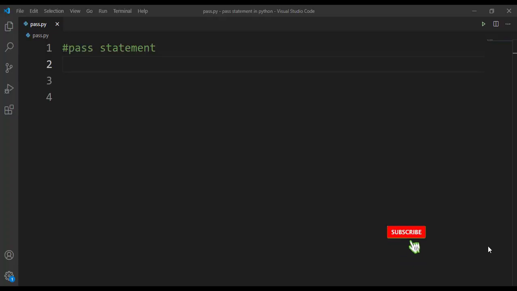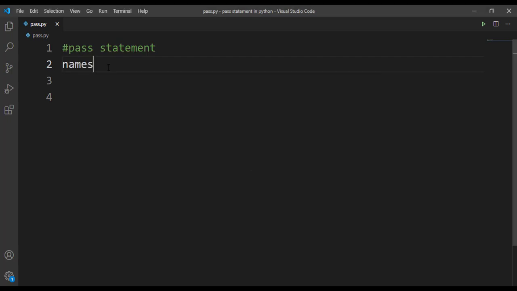In this session, let's discuss the pass statement in Python. By now we are all familiar with the usage of continue and break statements in Python. Now what is this new thing, the pass statement? This is an inbuilt statement in Python. Let's understand the usage of this with an example.